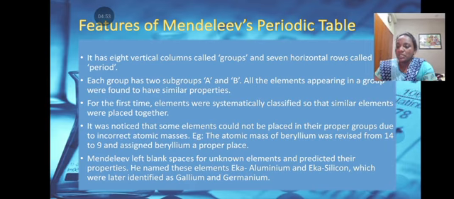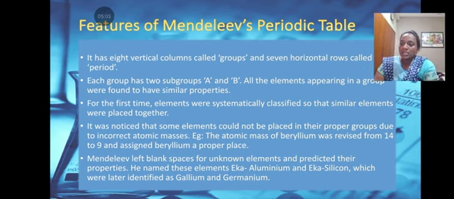It was noticed that some elements could not be placed in their proper groups due to incorrect atomic masses. For example, the atomic mass of beryllium was revised from 14 to 9 and assigned beryllium a proper place. Mendeleev left blank spaces for unknown elements and predicted their properties. He named these elements eka-aluminium and eka-silicon, which were later identified as gallium and germanium.